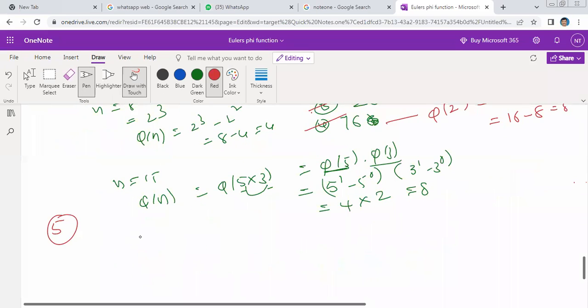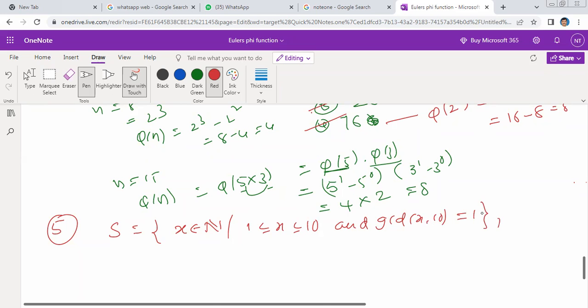Right? Then one more question. If S is equal to the set of elements x belongs to natural numbers such that 1 less than or equal to x less than or equal to 10, our number is 10, and n value 10 is given. GCD of x comma 10 is equal to 1.